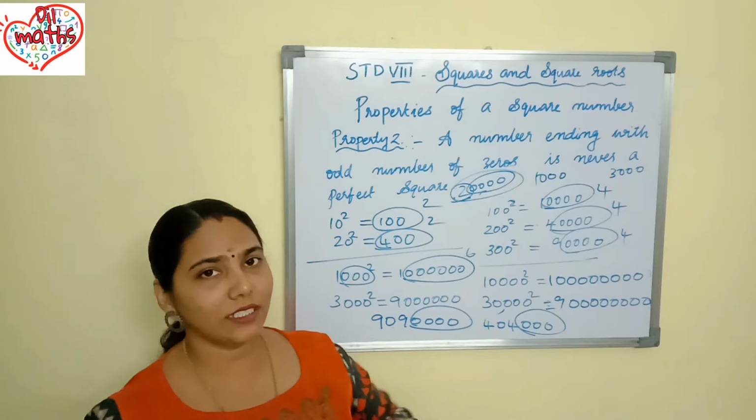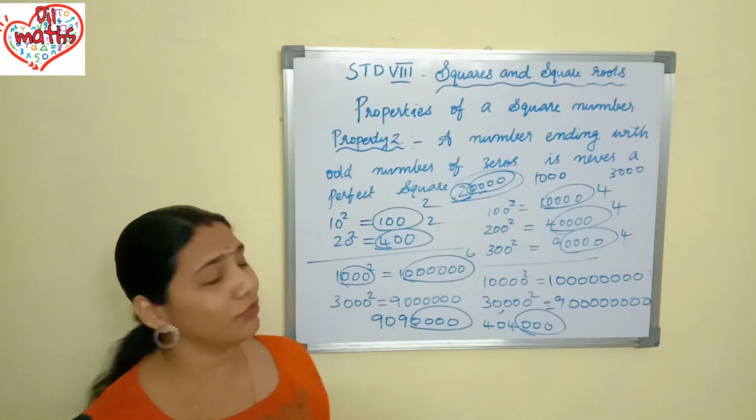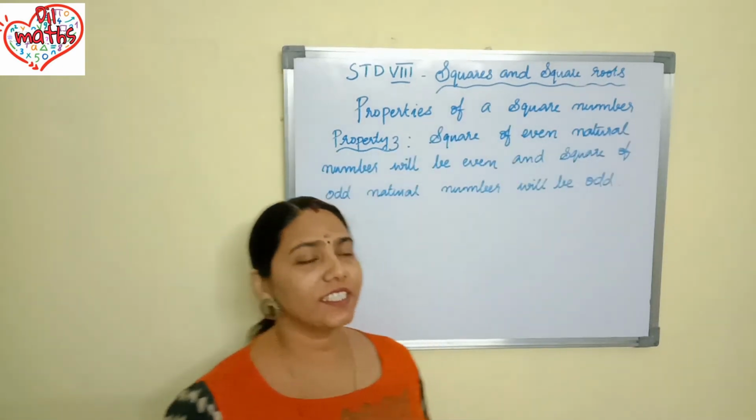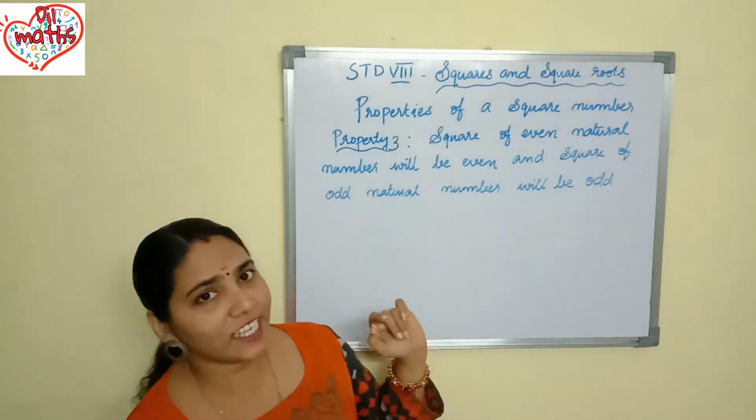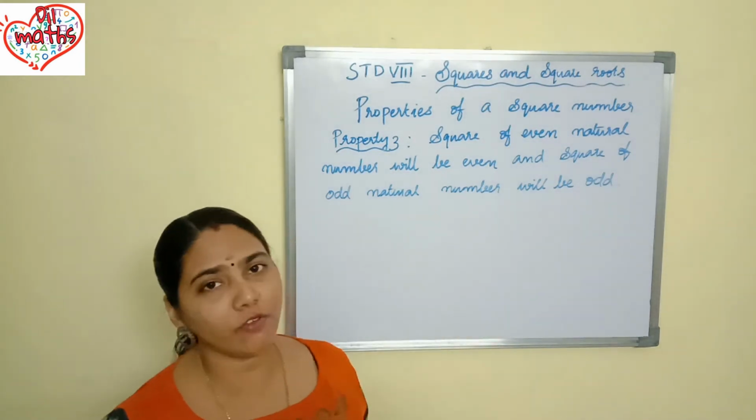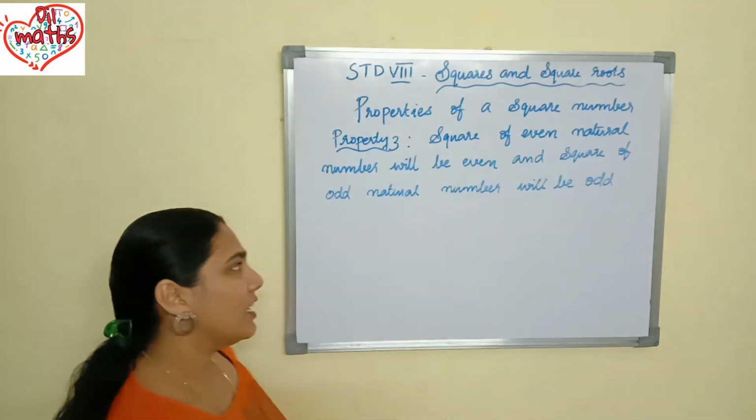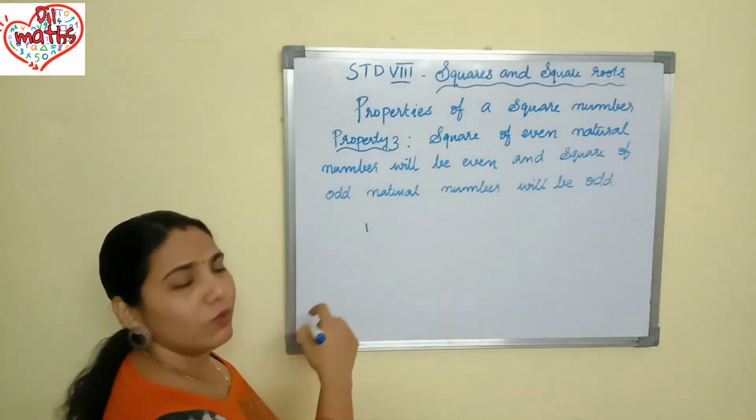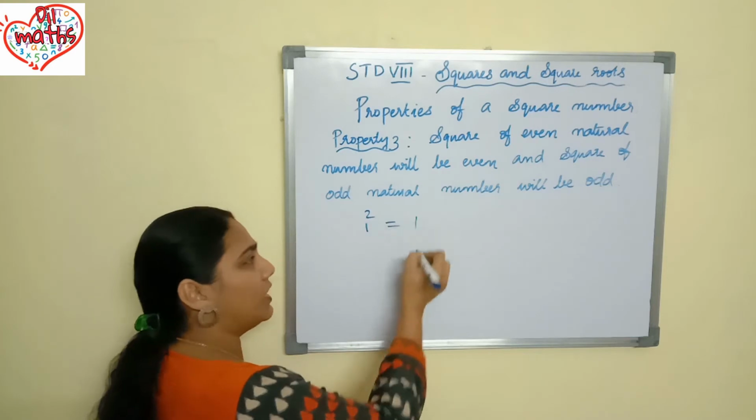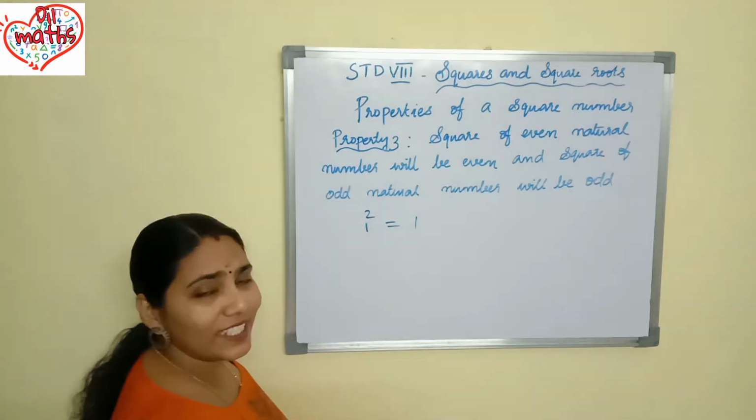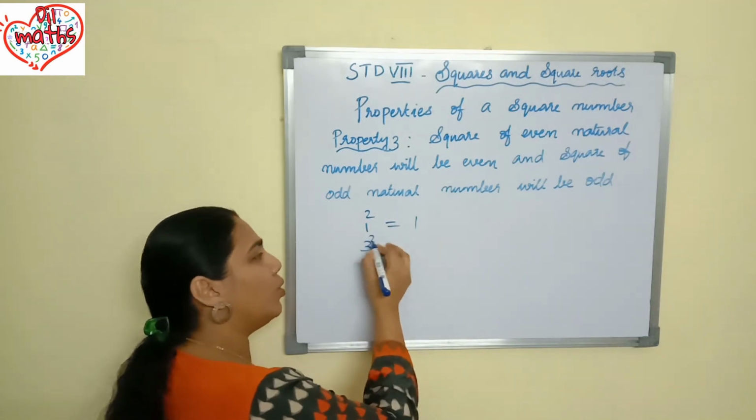Understood? So that is property 2. We will go to property 3 now. Property 3: the square of an even natural number will be even and the square of an odd natural number will be odd. We will check whether it is correct or not. If you are taking the odd number 1, what is the square of that? 1 square is equal to 1. If you are taking the next odd number, what is the next odd number? 3. 3 square is equal to 9.